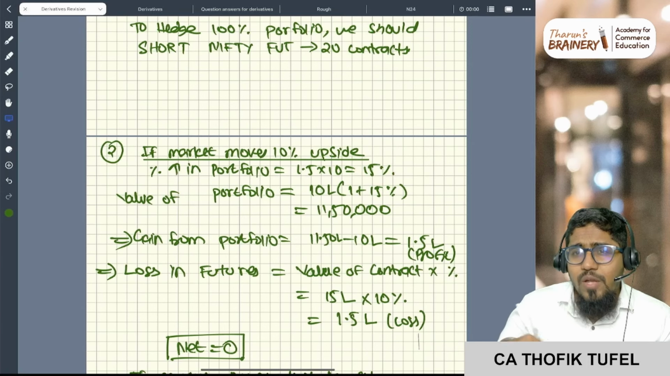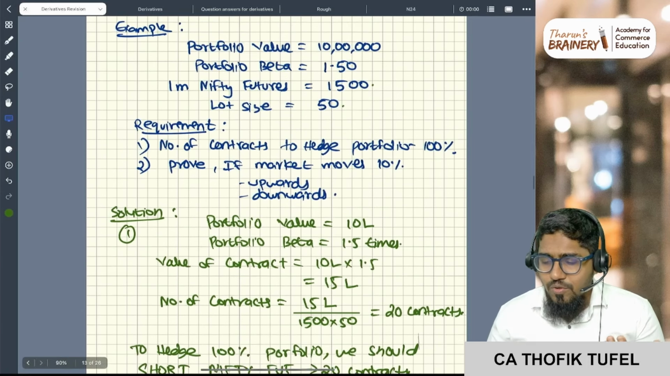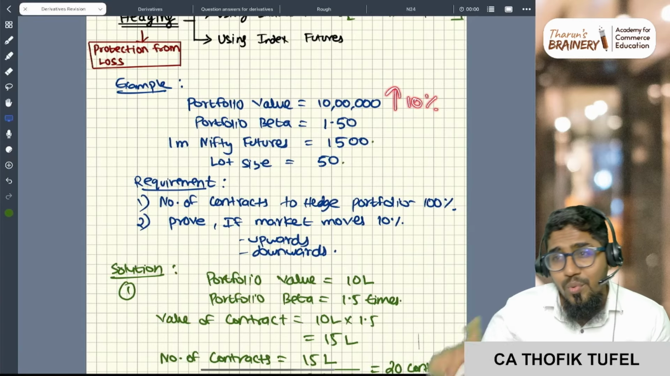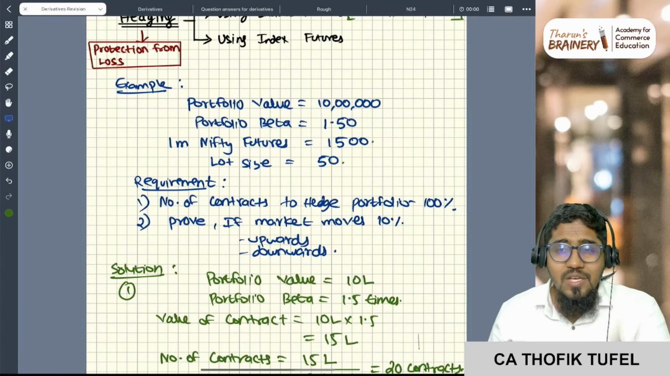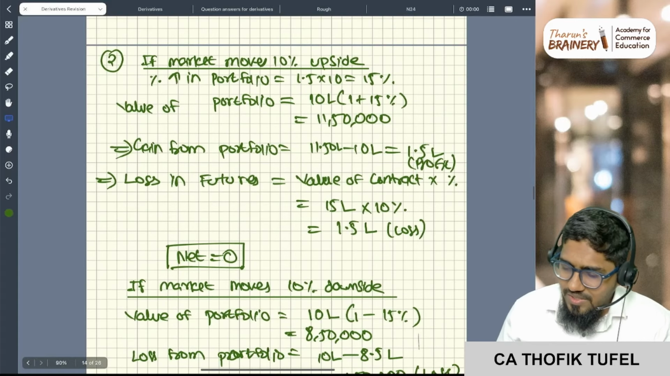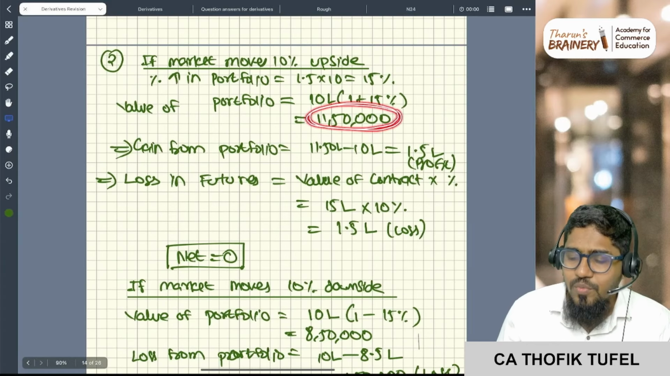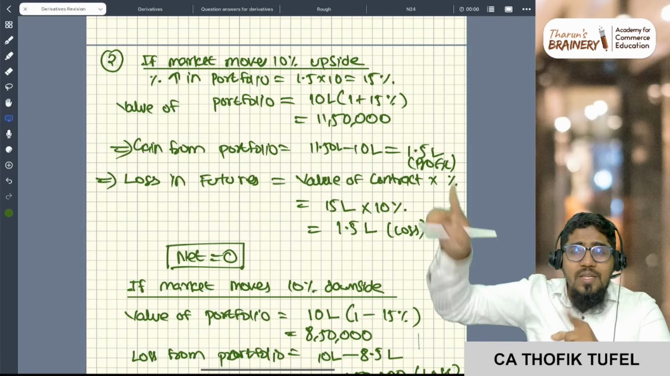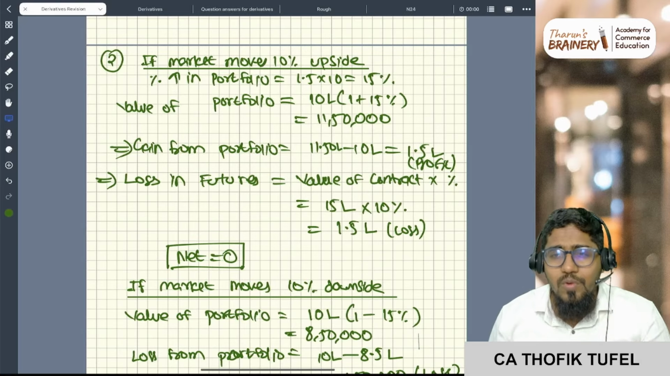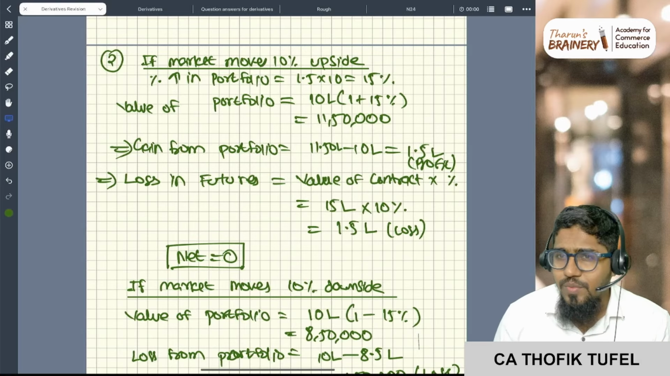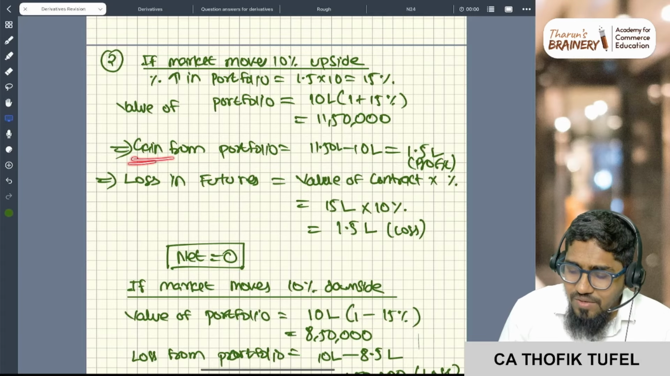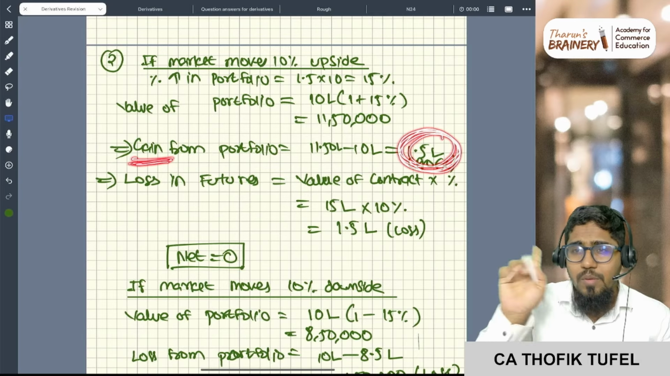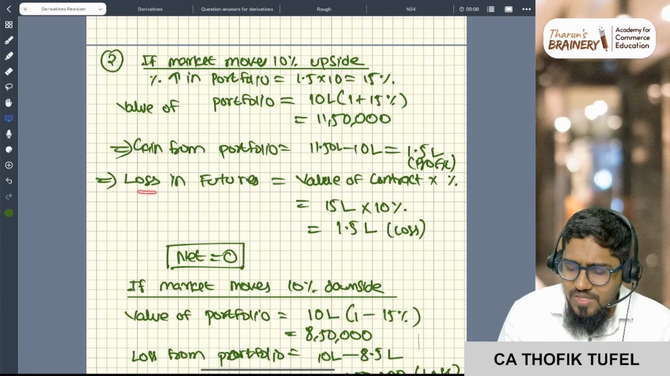So what will be the value of my portfolio now? Already my value is 10 lakh rupees. Now when the market is moving by 10 percent, my portfolio will move by 15 percent. So 10 lakh plus 15 percent, 11 lakh 50,000 rupees is my portfolio value. Which means from 10 lakh to 11.5 lakh rupees. So what is the gain from the portfolio? 1.5 lakh rupees is the profit from the portfolio. Point number 1, clear?